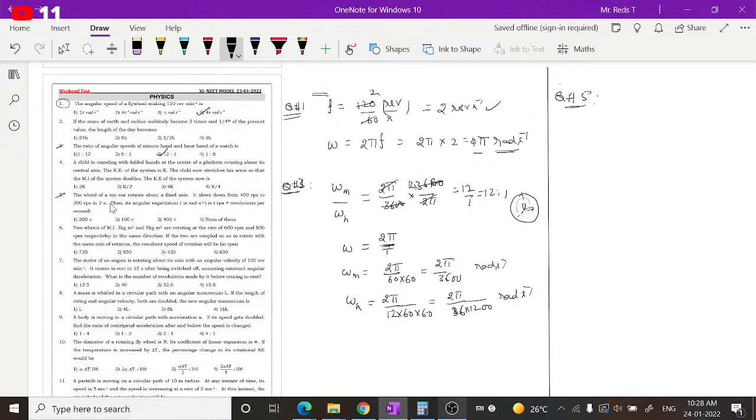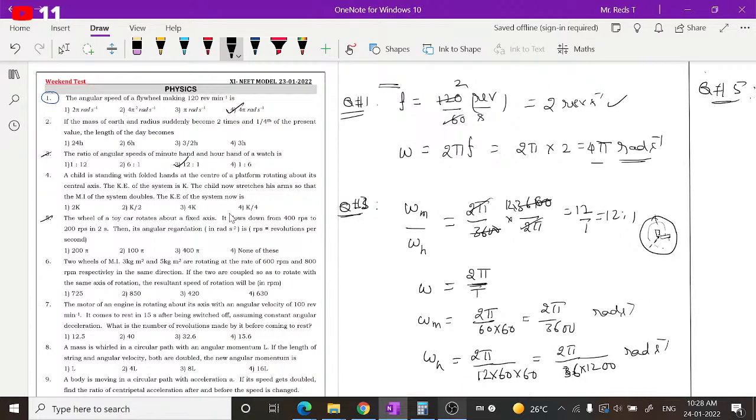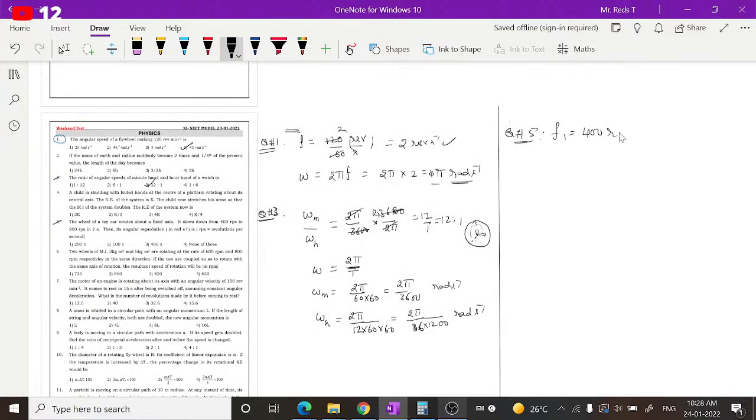It is given that the wheel of a toy car rotates about a fixed axis. It slows down from 400 rotations per second to 200 rotations per second in 2 seconds. Rotations per second is the frequency. So f1 is given as 400 RPS, f2 is 200 RPS, and the time taken is 2 seconds.